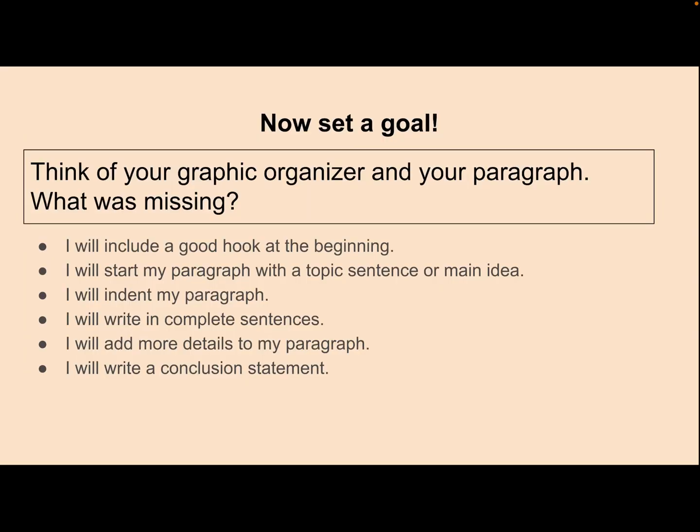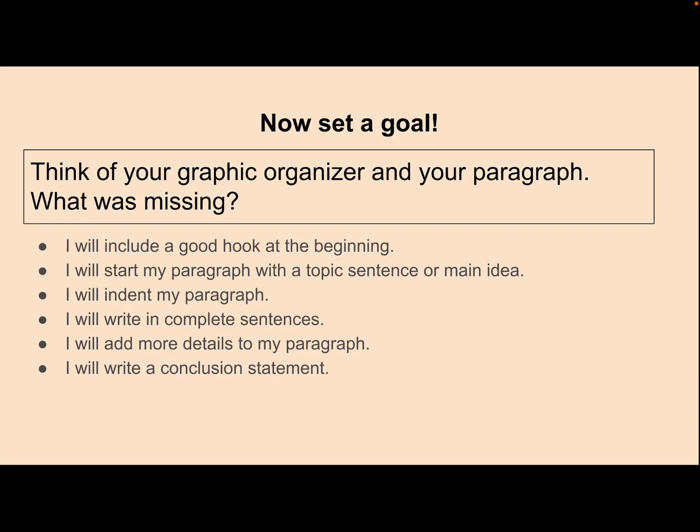When you're done, you're going to set a goal. Think of your graphic organizer and your paragraph and think about what was missing. Here are some example goals that you could have in your writing. I will include a good hook at the beginning, so if you didn't have a hook in your paragraph, maybe that's your goal for next time. I will start my paragraph with a topic sentence or main idea. I will indent my paragraph. I will write complete sentences. I will add more details to my paragraph. I will write a conclusion statement.